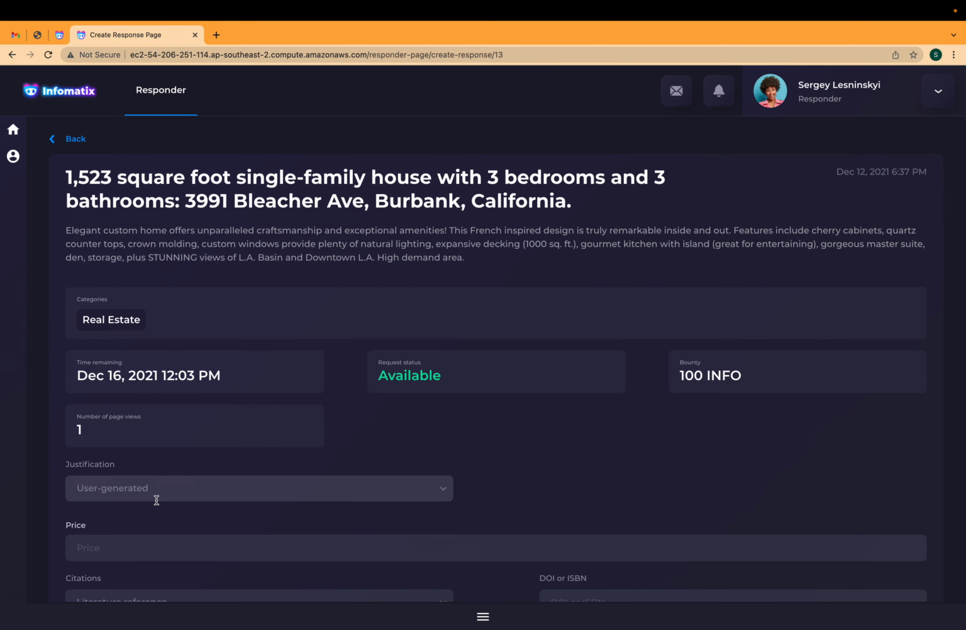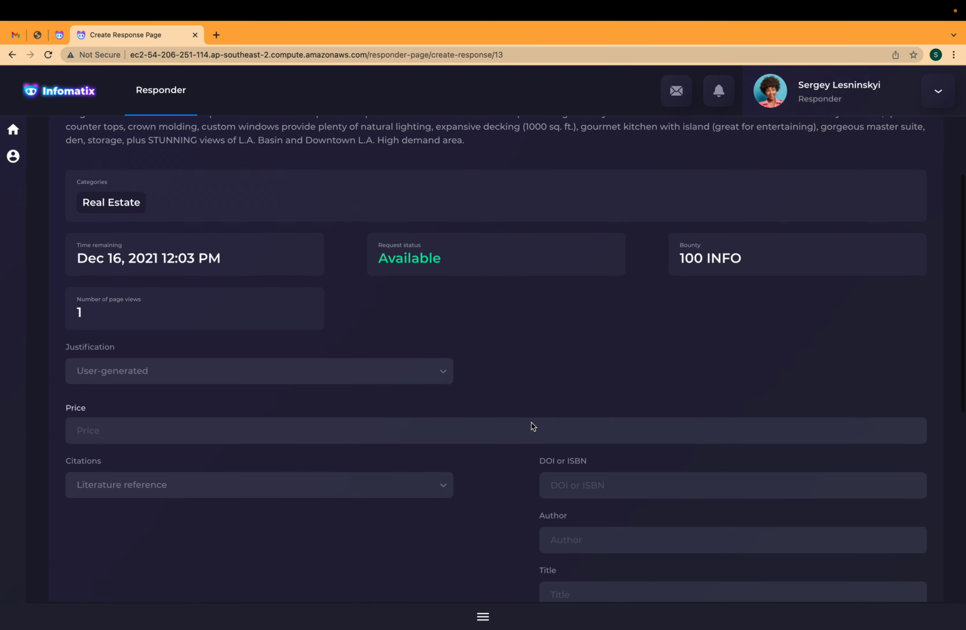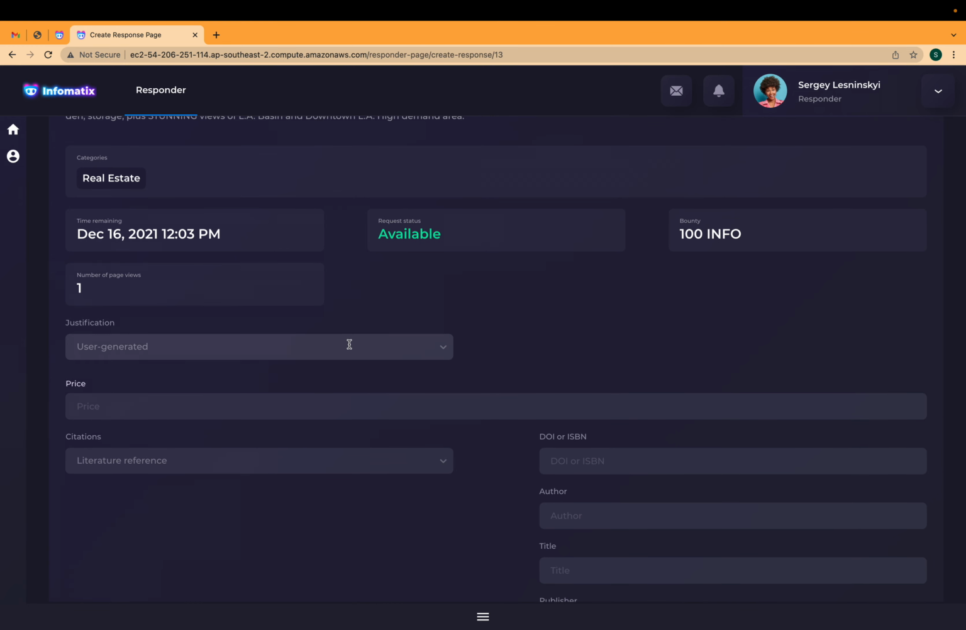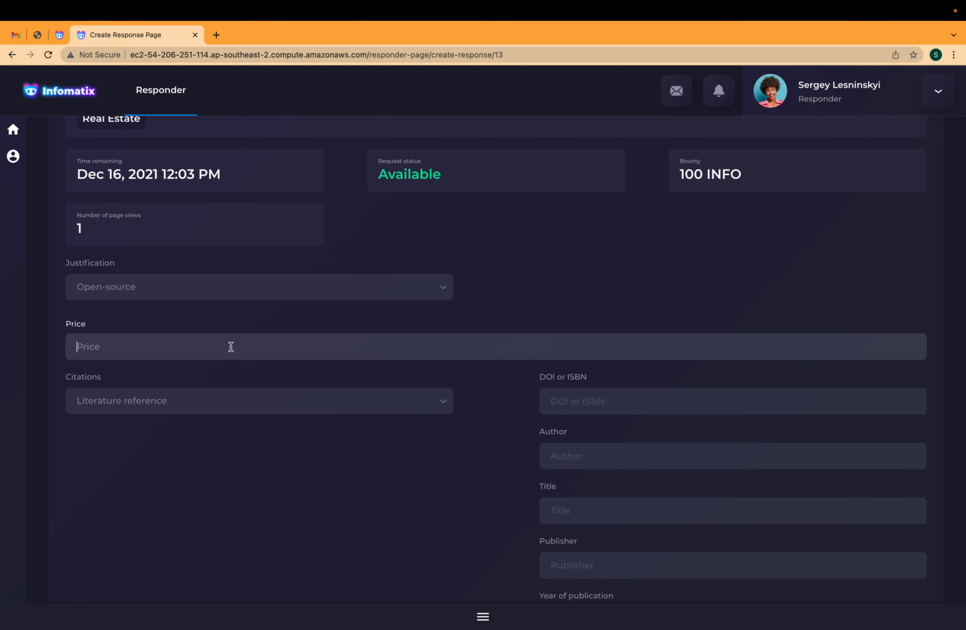And here is the request we just created for the evaluation of the property in California. We can navigate and see its details, as well as the reward which we might get if we provide a valuable response and price for this property. So let's do that. We need to specify the justification. Let's use open source for this example, and the price of this asset, let's say it is 50,000.